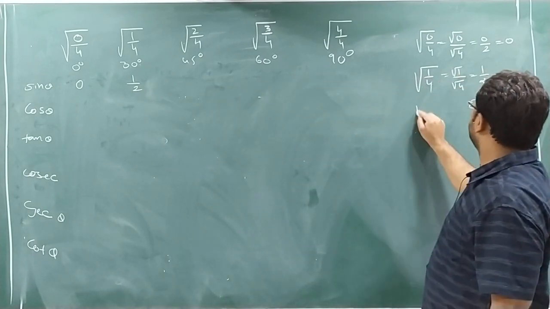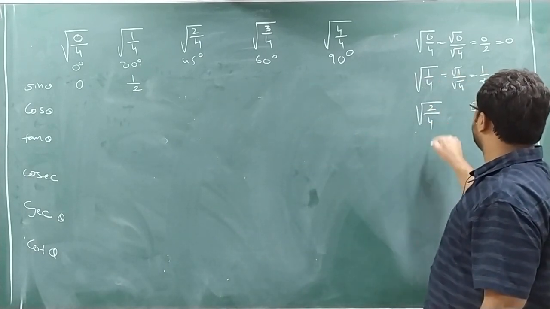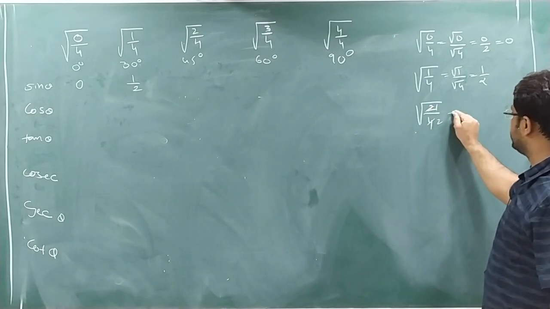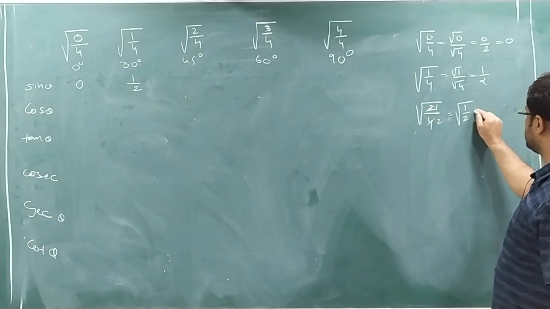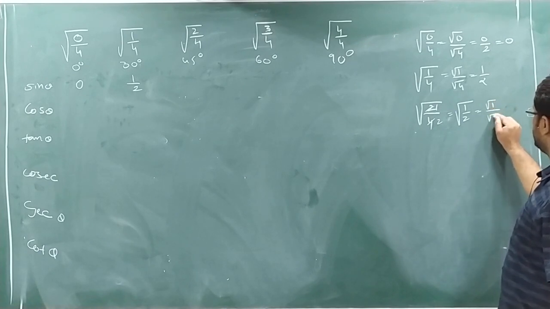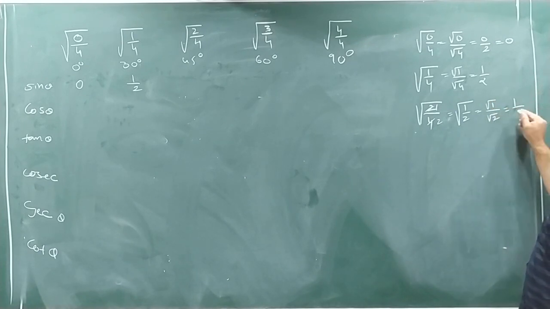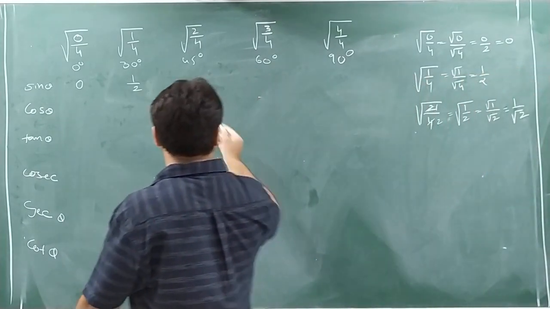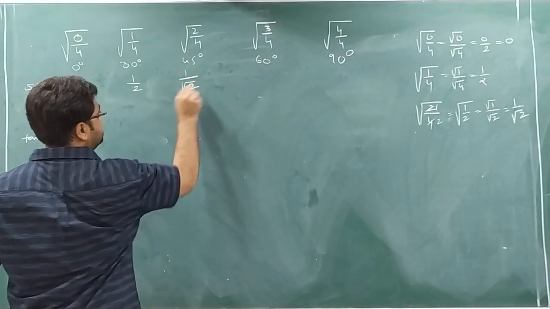Then next, 2 by 4. Now you can see here, these are divisible. So 1, 2. So you get root 1 by 2. So what will you get? Root 1 by root 2. Root 1 is 1. Root 2 is root 2 only, because root 2 is not possible. So root 2 remains. So 1 by root 2.